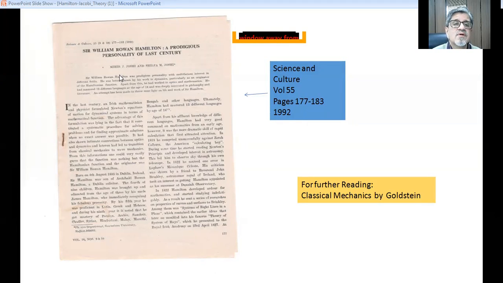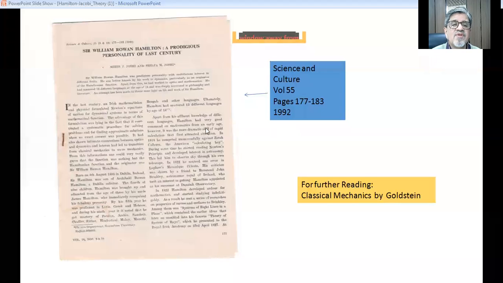It was written by myself and my wife, who is also a physicist, in 1992, long before your birth. This is the volume number and these are the page numbers. I have put a photocopy of the first page.